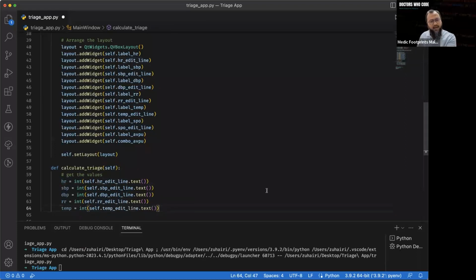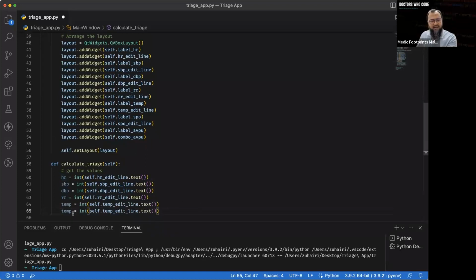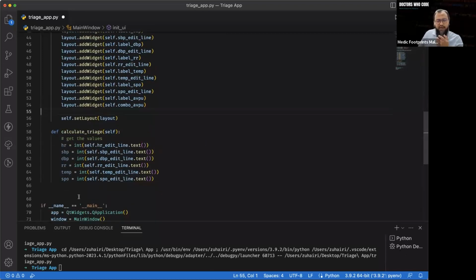Temperature. And lastly, the SPO. So we are getting all this value back into this function here. So we're going to calculate all this. Everything is going to be converted into a form of integer. We don't want to do any floating point numbers here, only rounded numbers. Integer numbers. So after we get all the values into this function over here, we're going to do